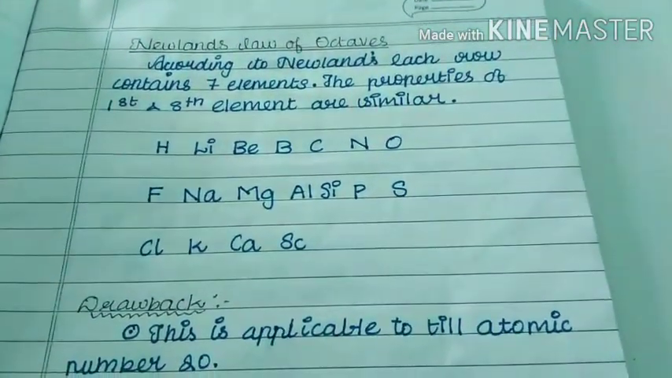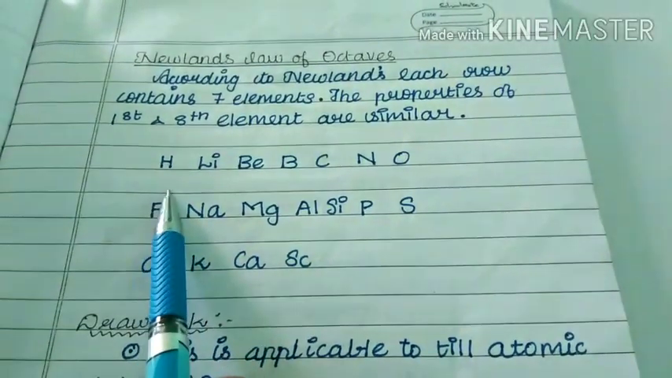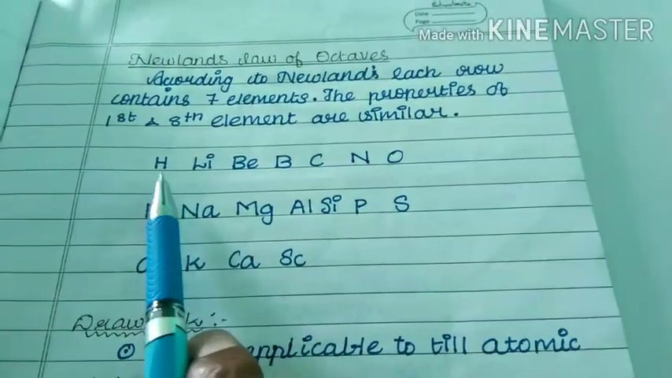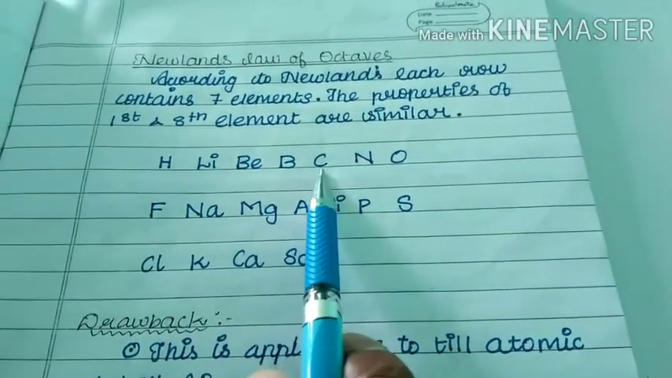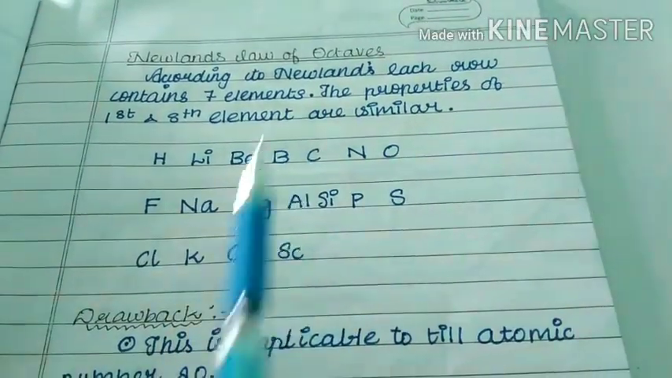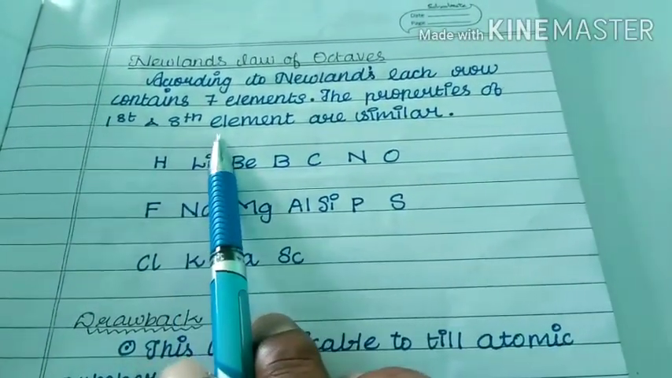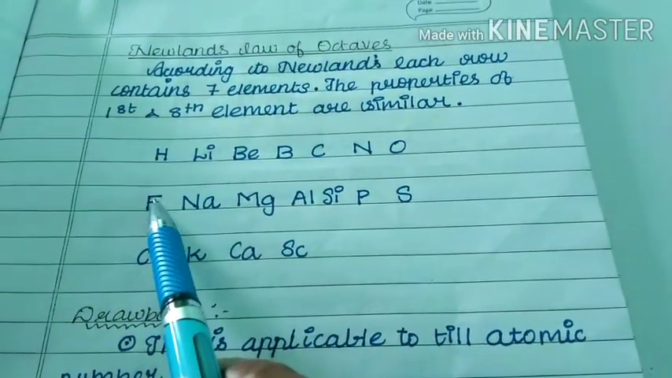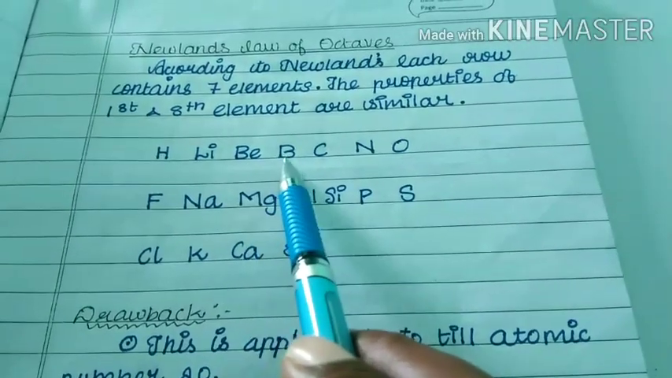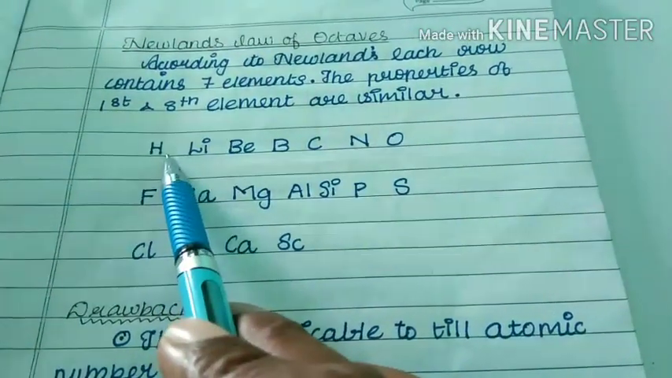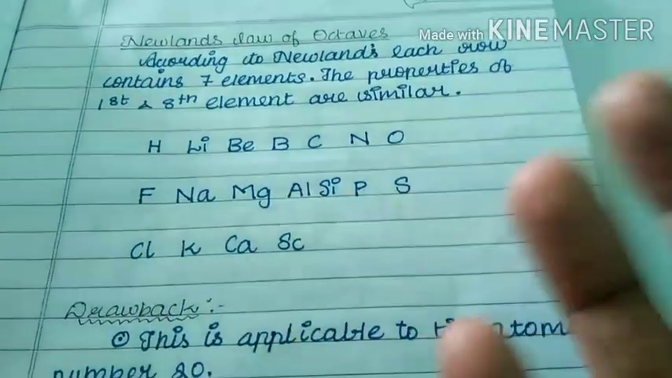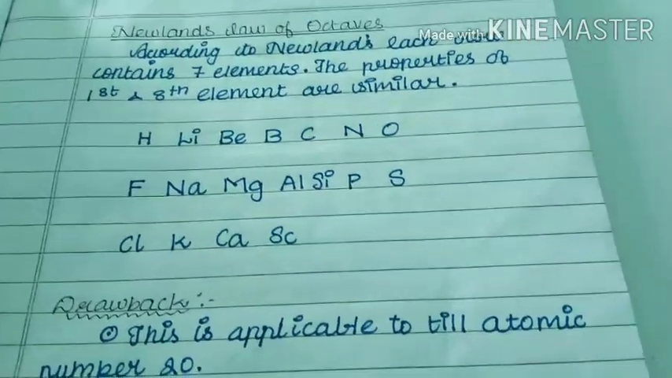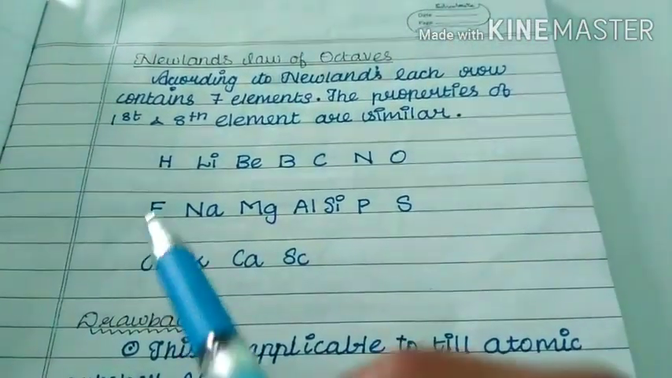That is the statement. According to Newlands, each row of the periodic table contains 7 elements. 1, 2, 3, 4, 5, 6, 7. Only 7 elements. The properties of the first and eighth element are similar. That means this is the first element, this is the eighth element, because 1, 2, 3, 4, 5, 6, 7, 8. So the first and eighth elements' properties are similar. Properties similar means melting point, reactivity, boiling point, density. Those properties are the same.